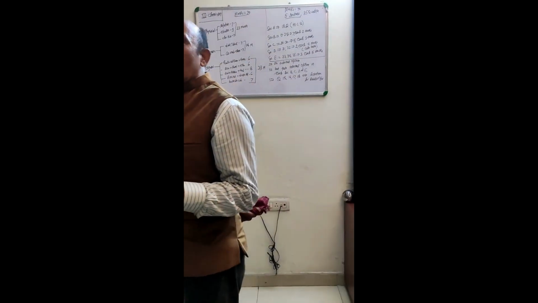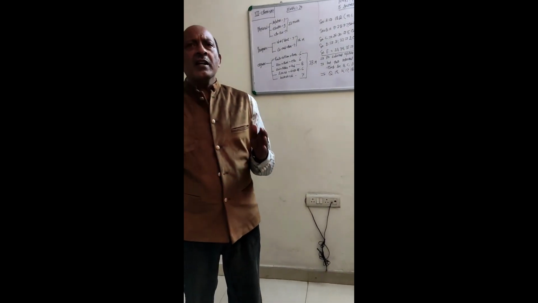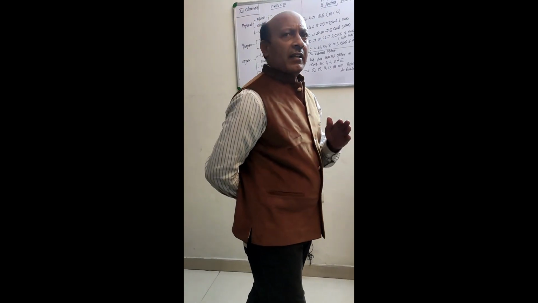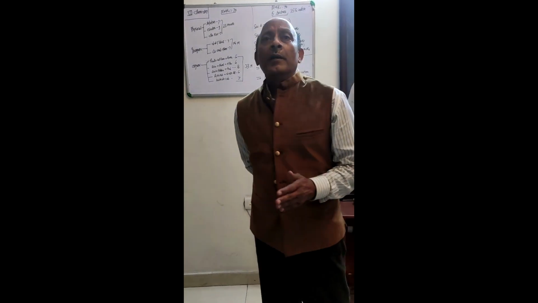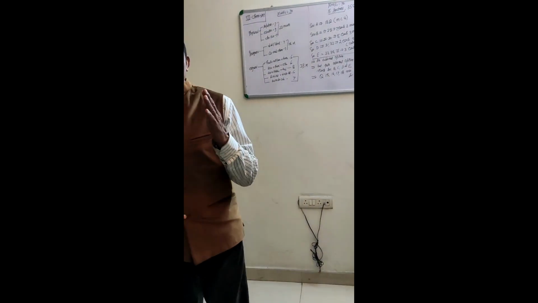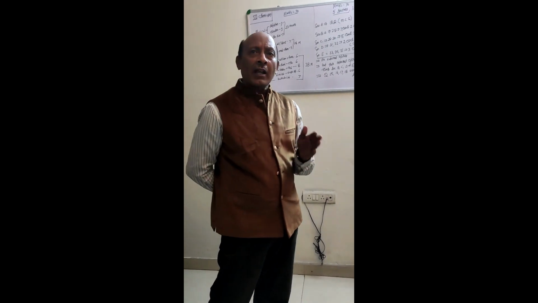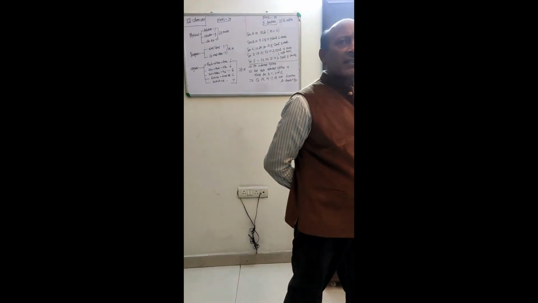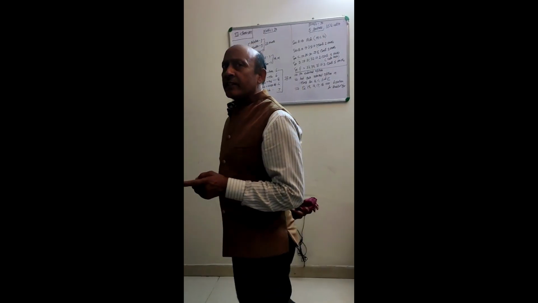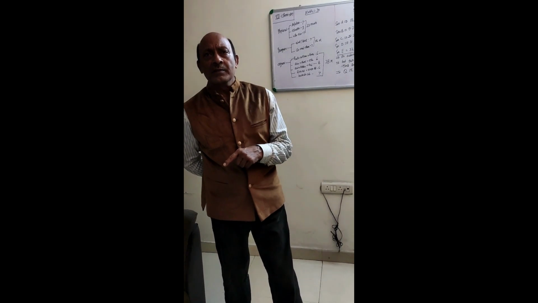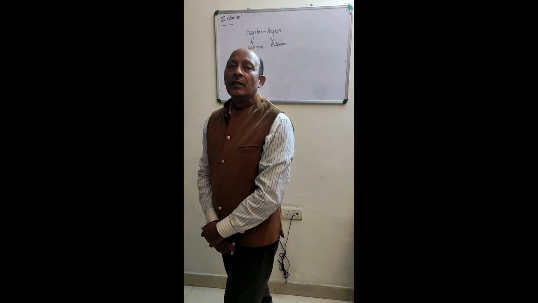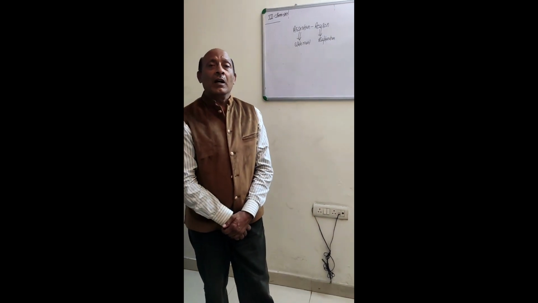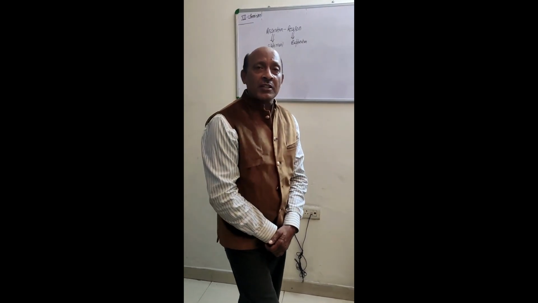Option A means assertion and reason both are correct, and reason is a correct explanation of assertion. B means assertion and reason both are correct, but reason is not a correct explanation of assertion. C is assertion is right, but reason is wrong. And D is assertion is wrong, but reason is right. Dear students, today I will discuss two questions from chemistry.